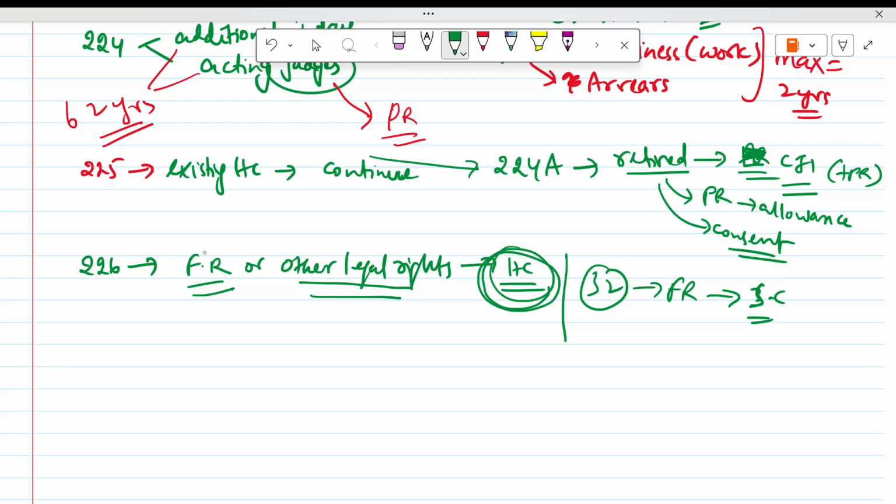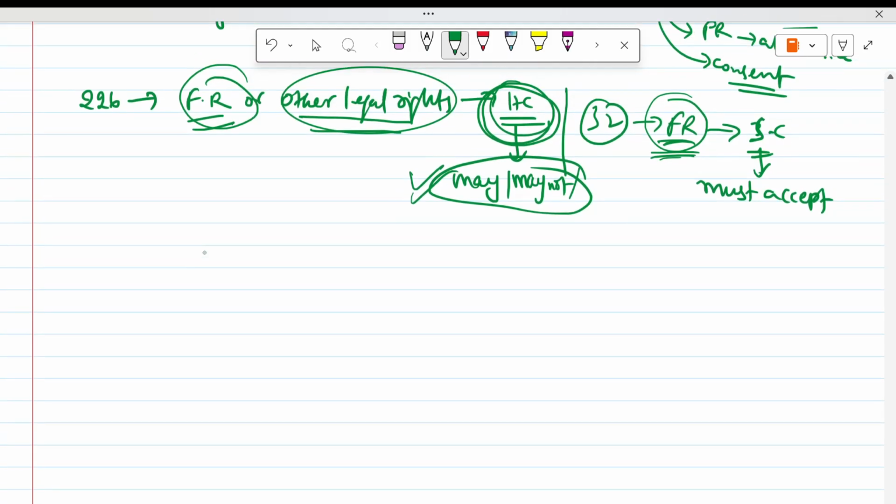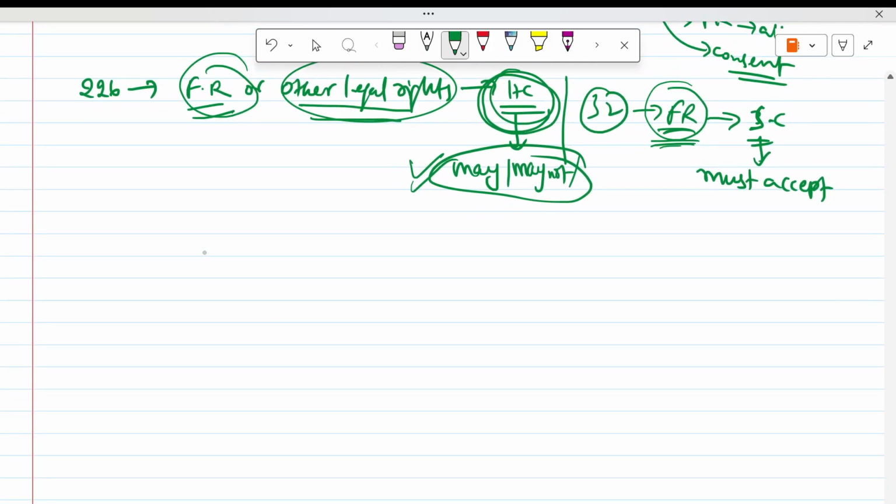Here the Supreme Court must accept your petition, while the High Court may or may not accept. That is the difference. Article 32 is only for fundamental rights; Article 226 is for fundamental or other legal rights also. That is the difference between 226 and Article 32.